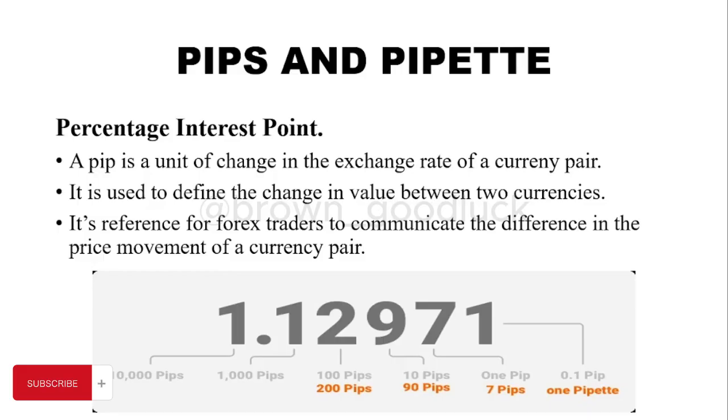Looking at this number here, this is 10,000 pips. 1, 2, 3, 4, 5, 10,000 pips. Moving to this number, we have 1,000. The market has made 1,000 pips. From here down, it has made 200 pips. From here down, it has made 10 pips. From here down, it has made 1 pip, one. And this is the pipette. Pipette.